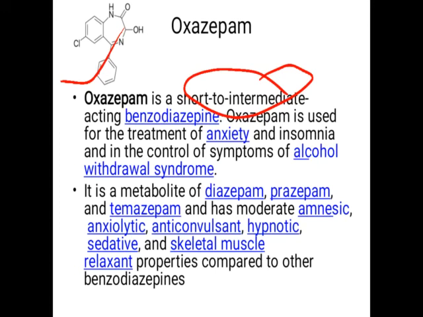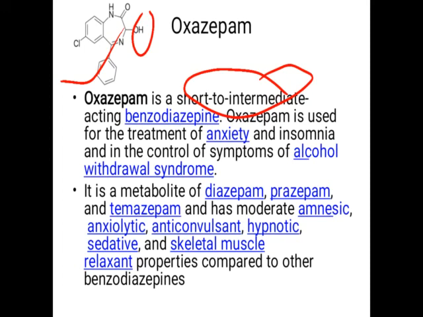So this oxazepam as an active metabolite is useful in the treatment of anxiety. Why is it short to intermediate acting? It has a hydroxy group at the third position. Having a hydroxy group at third position, it is a polar drug, and being polar, it can undergo phase 1, phase 2 metabolism very easily. Hence, it is said to be a short to intermediate acting drug.